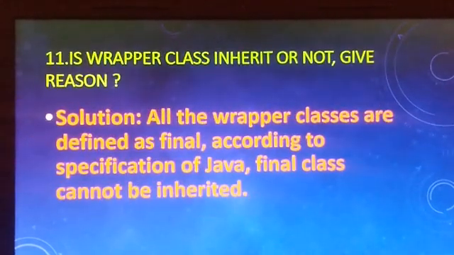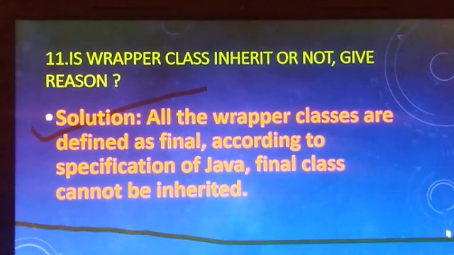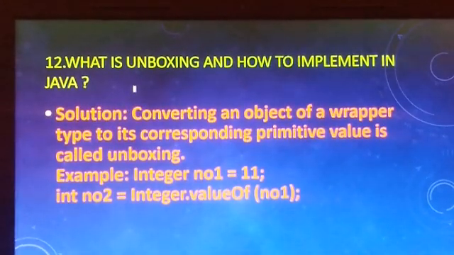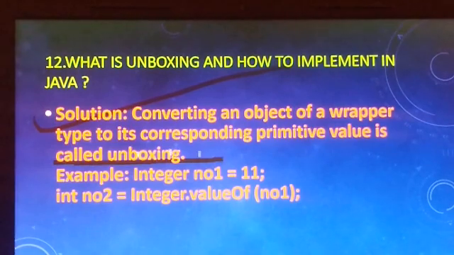Eleventh question is, can a wrapper class be inherited or not? Give reason. Solution is, all the wrapper classes are defined as final according to the specification of Java. A final class cannot be inherited. Twelfth question is, what is unboxing and how to implement it in Java? Solution: converting an object of a wrapper type to its corresponding primitive value is called unboxing. For example, Integer number1 = 11; int number2 = number1.intValue().